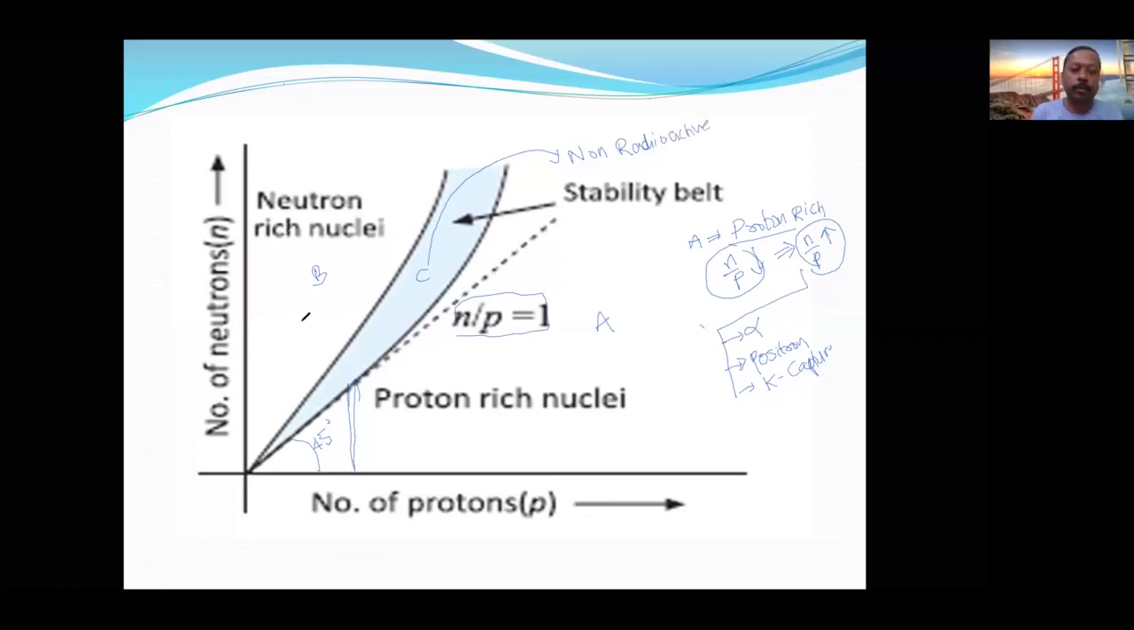Now, if it is above the stability zone, then it is above the N by P ratio, neutron rich. So neutrons are more, so the N by P ratio will be very, very high. So it wants to join back to the stability zone. Then what will it do? It will go for a decrease in N by P ratio. To decrease the N by P ratio, there is only one option. What is that? Beta emission.